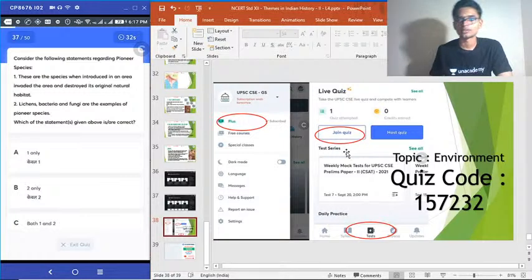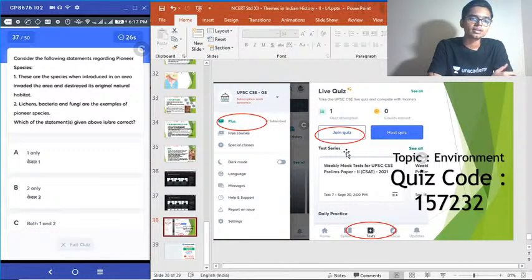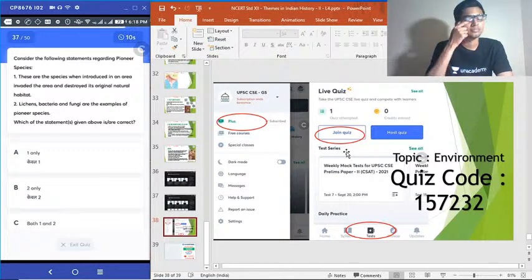37. Consider the following statements regarding pioneer species. 1. These are the species which introduced in an area, invaded the area and destroyed its original habitat. 2. Lichens, bacteria and fungi are examples of pioneer species. Choose the correct answer. Very simple question.